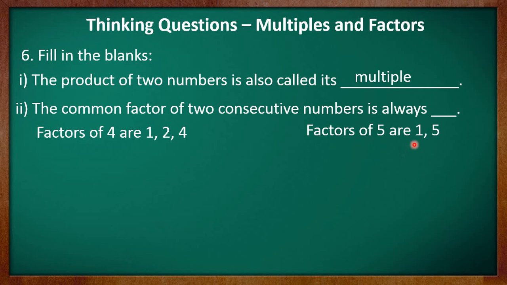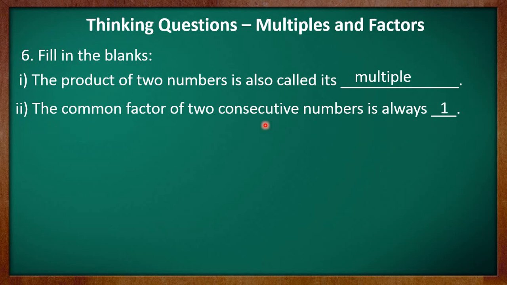Now kids, here you may observe that 1 is the only number which is the common factor of these numbers, right? So you may say that the common factor of any two consecutive numbers is always 1. That means the numbers which are the immediate neighbors of each other always have only one common factor, that is 1. Let's move to third part.